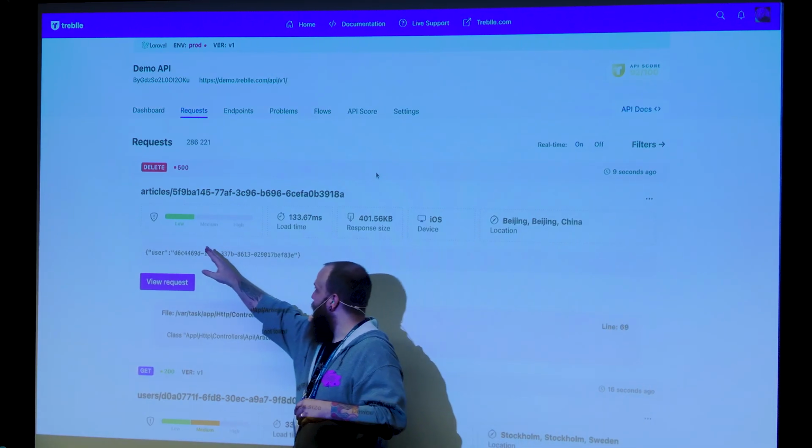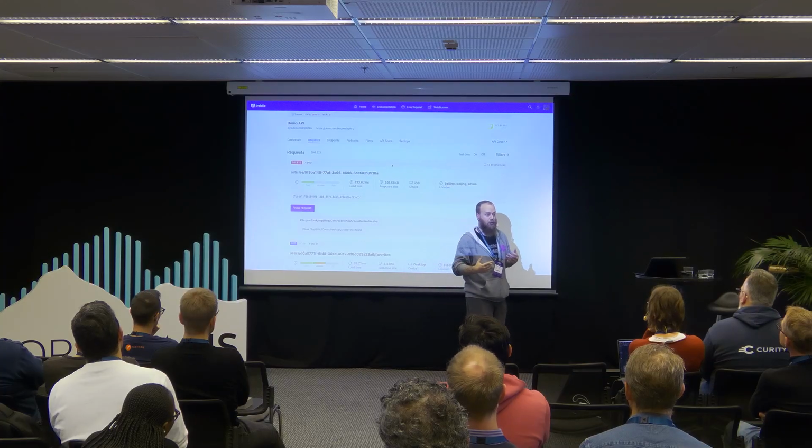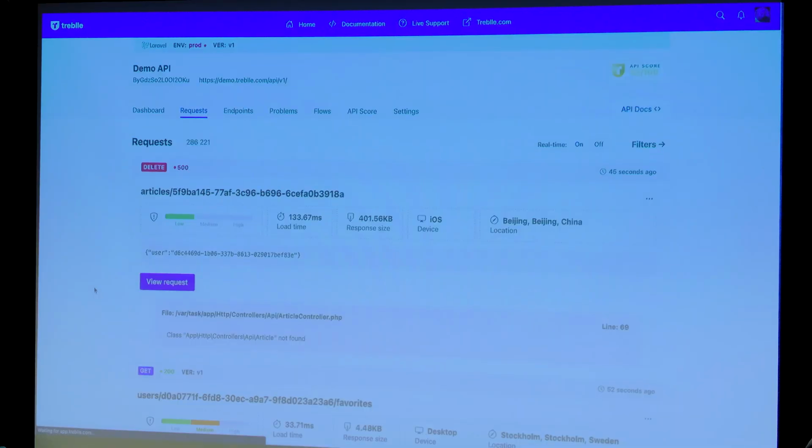Over on this side, you've got a security score for each request. So for each request that comes in to your Treblle project, we analyze it based on lots of different factors from a security perspective. So you can get a really high-level overview of what security vulnerabilities you might have within your application. You've got a high-level overview of the load time, the response size, and what sort of devices. So if something pops out from a device you may not recognize, or from a location you know that you're not currently operating in, you can really start to look into, okay, so why is that happening in my API?